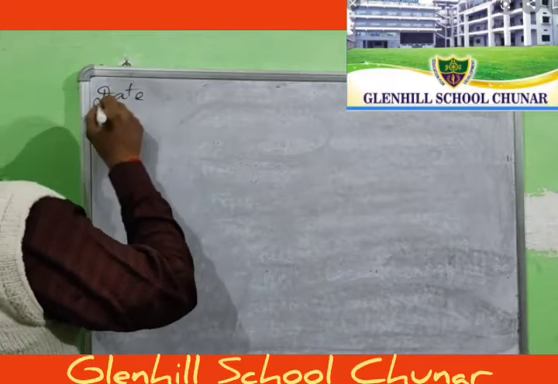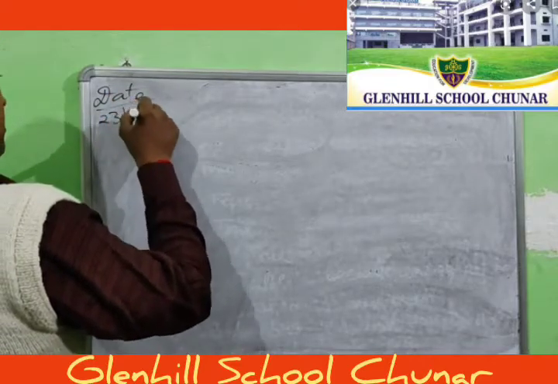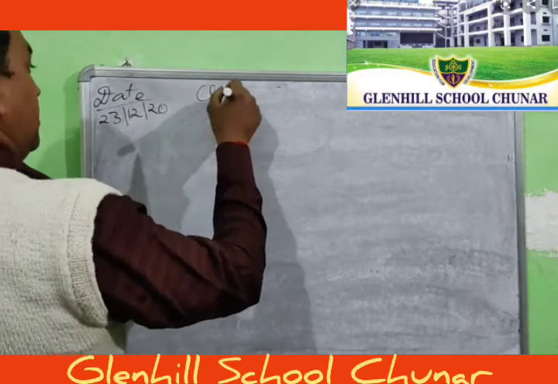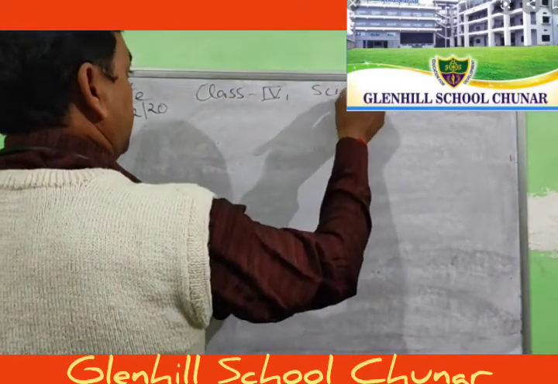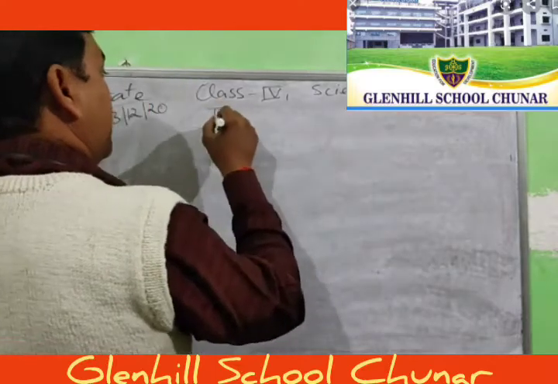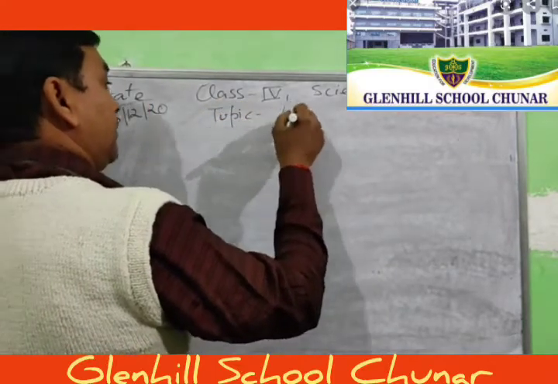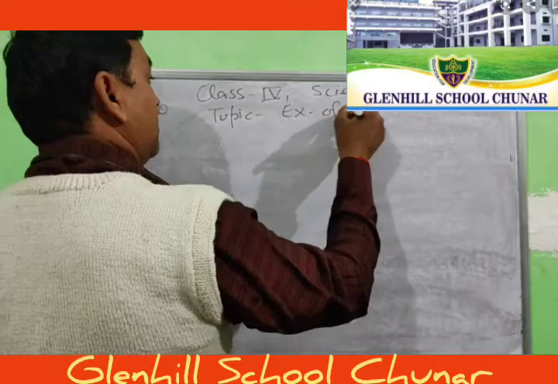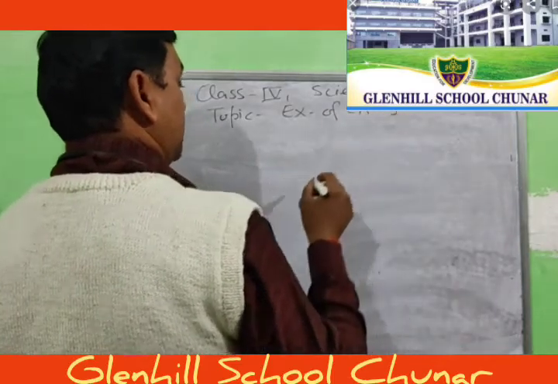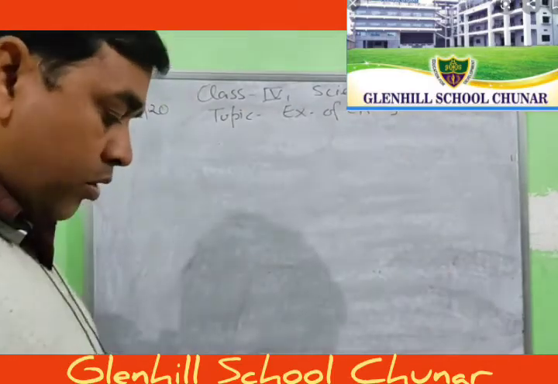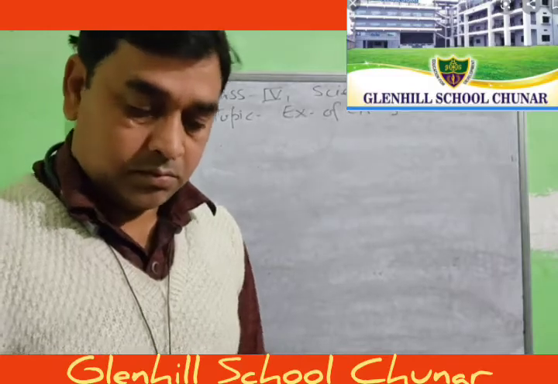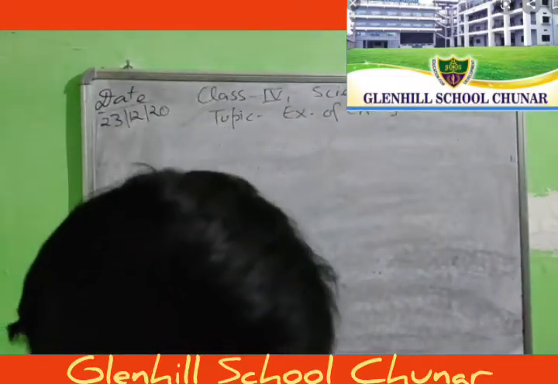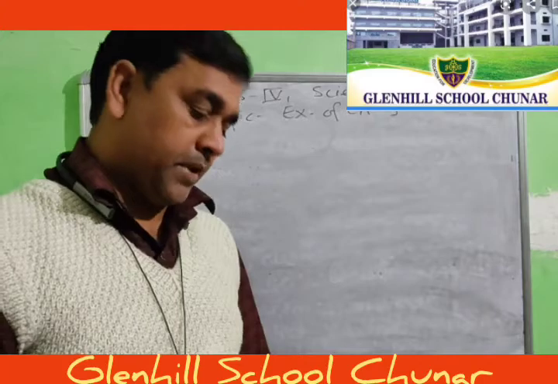Date. Class 4th. Science. Topic: Exercise of chapter 9. I am not going to repeat the name of the chapter again and again, write down only the chapter: the animals growth and multiplication.